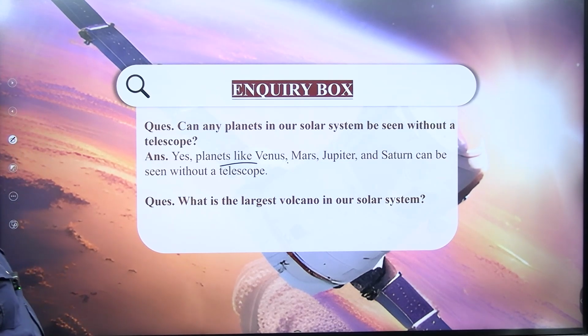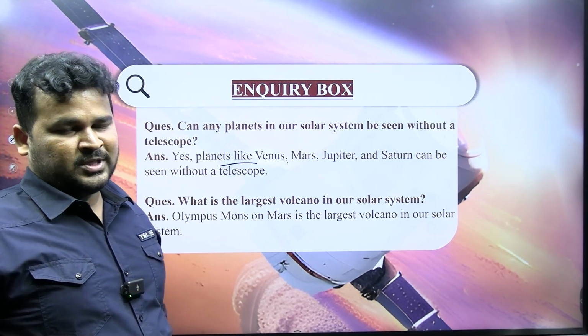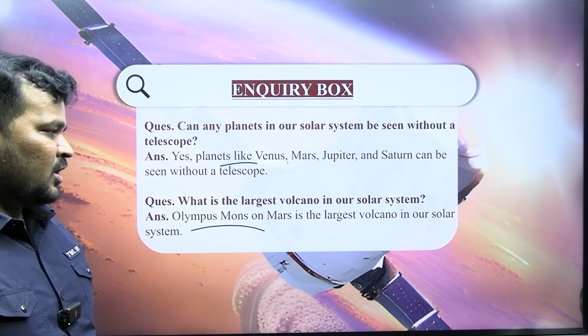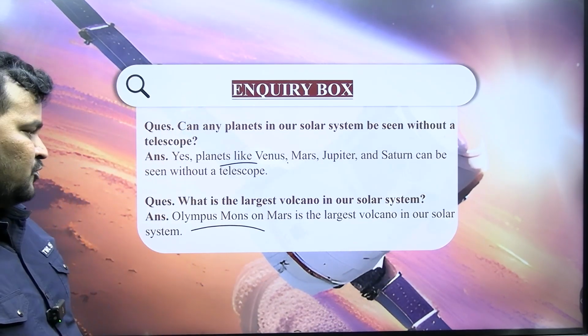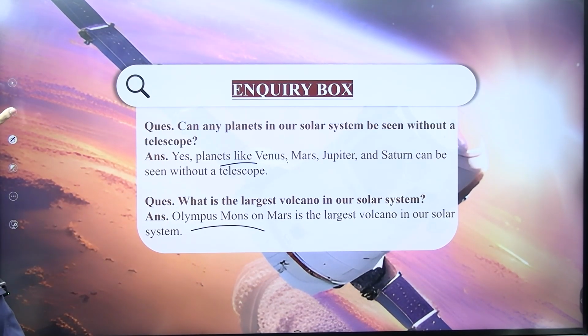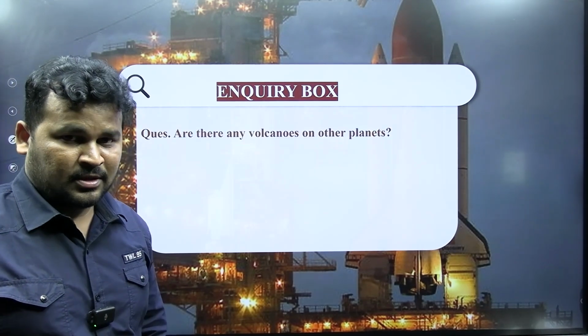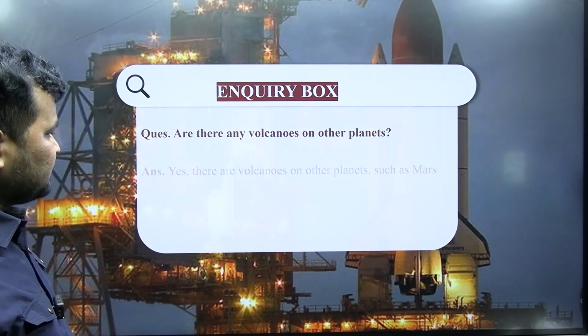Next, what is the largest volcano in our solar system? The answer is Olympus Mons on Mars. Okay, inquiry box again. Are there any volcanoes on other planets?